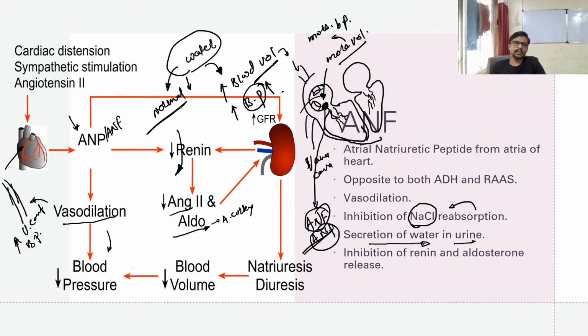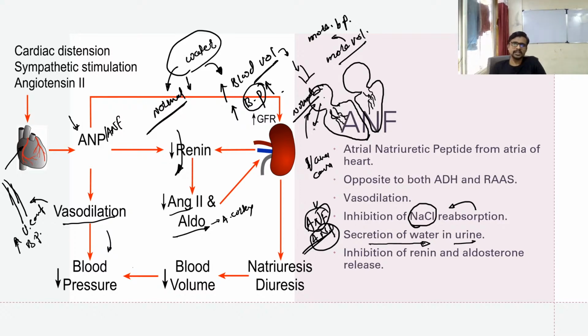Okay, and when water balance comes to normal, what happens, guys, in the heart? In the heart, the water which is moving inside is now normal, and the normal blood which is entering into the atria of the heart will again result in low pressure, and because of the release of pressure from the atria,